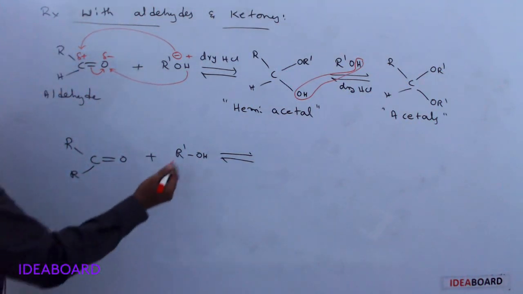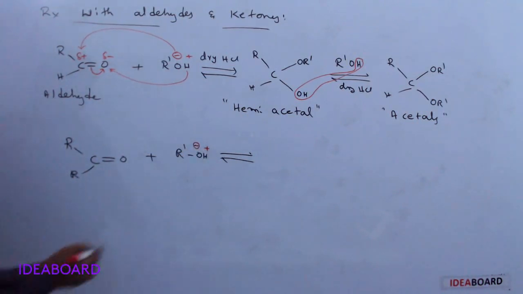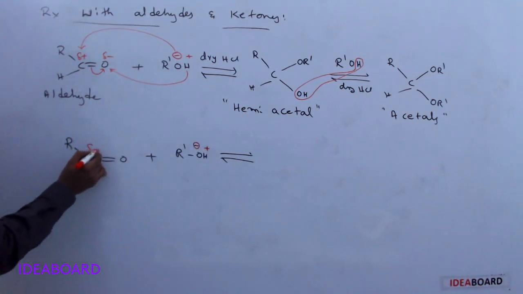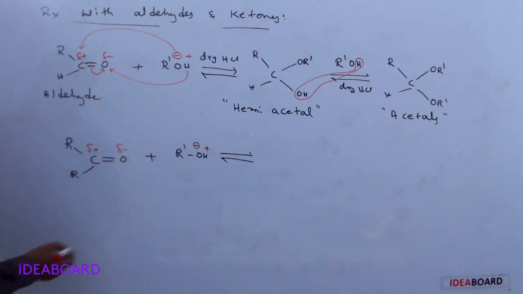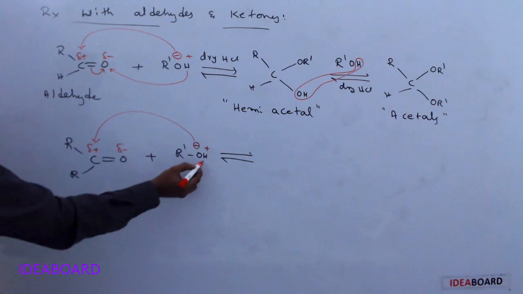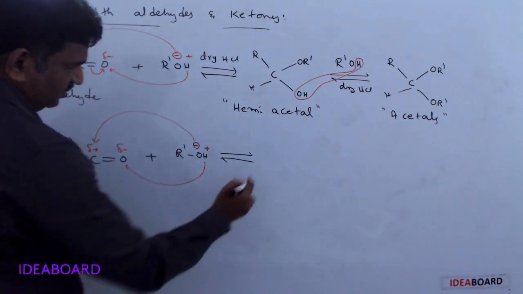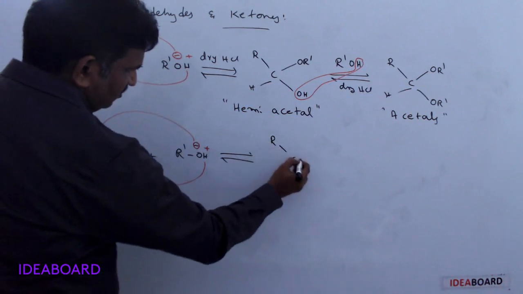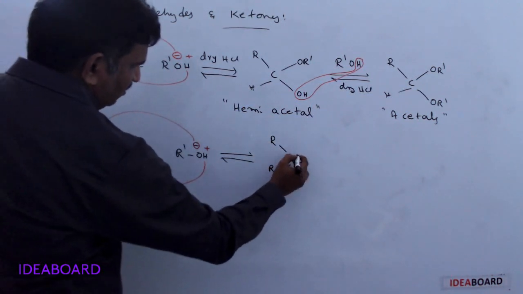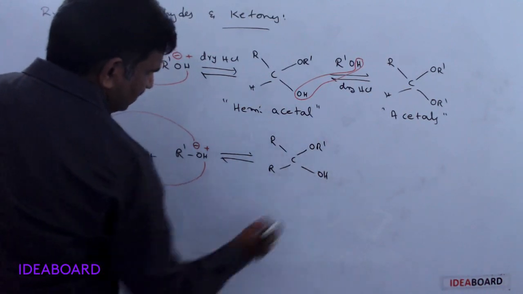Same type means RO minus and H plus. This carbon is partial positive and this oxygen is partial negative; the RO minus attacks this carbon and H plus attacks the oxygen. The same reaction occurs, so here we get RCR with OR dash and OH.